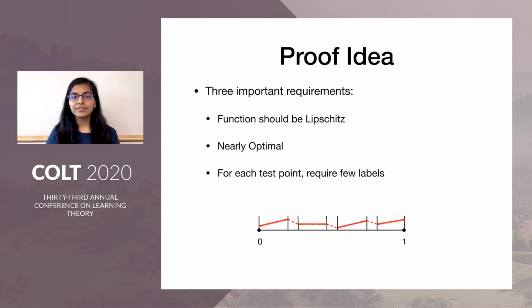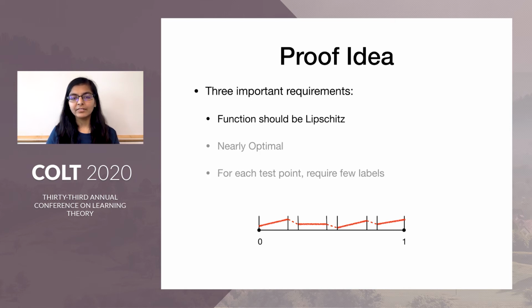Now I'll briefly describe why this scheme works. If you recall, there were three important requirements to satisfy active local learning guarantees. First, the function should be Lipschitz. Second, it should be nearly optimal. And third, it should only require very few label queries for each test point prediction.